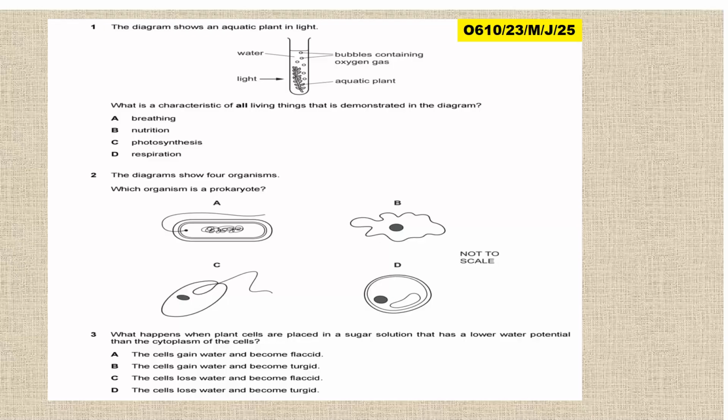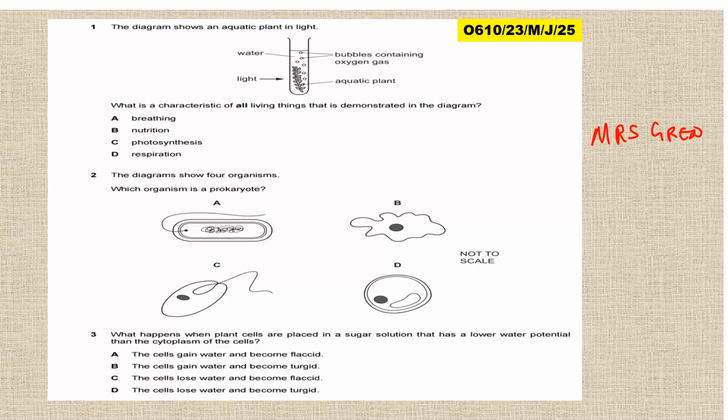That is 0610. That is variant 3 of May, June, the same 2025. So as you can see, we are answering all variants in each year. So we are on to this variant 3 now. And the question right here, the diagram shows an aquatic plant in light. What is the characteristic of all living things that is demonstrated in the diagram? So, what is the characteristic?